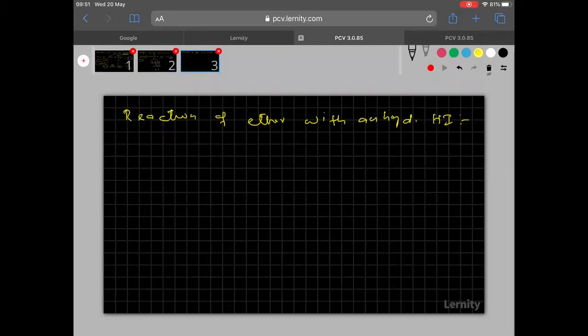Anhydrous, try to understand, means solvent is not there in this one. So now see clearly how the reaction will happen. ROR' when treated with anhydrous HI, is it clear everyone?